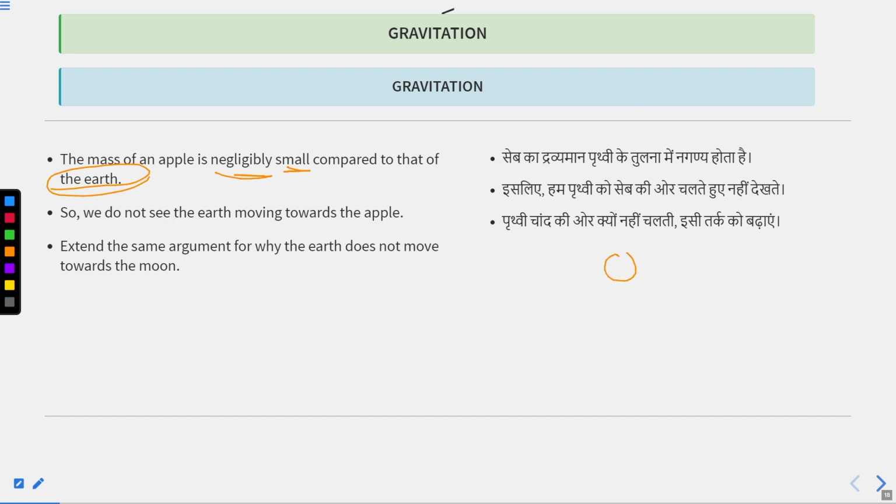The moon also attracts the earth with the same force with which the earth attracts the moon, but the mass of the moon is very small compared to the mass of the earth. That's why we cannot see the motion of the earth towards the moon, but we know that the moon is falling towards the earth. Is it clear, class? So this is the answer to question number 2.